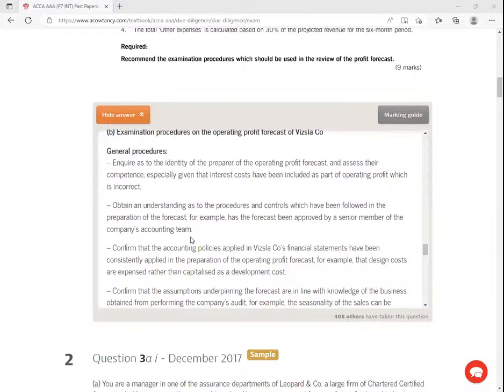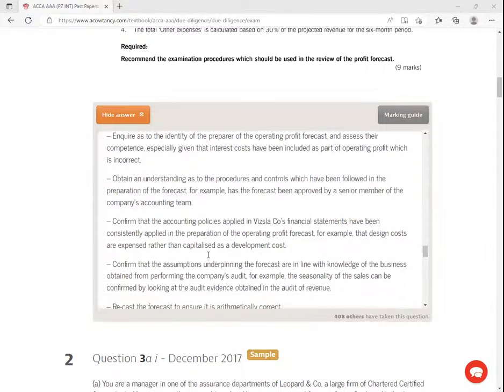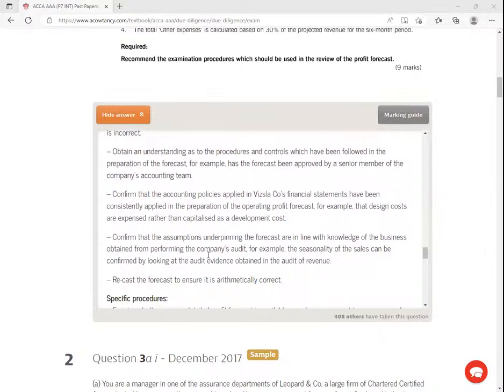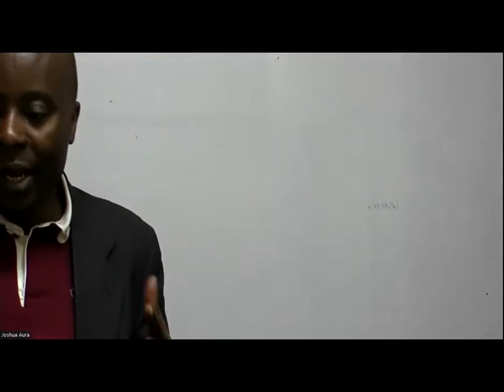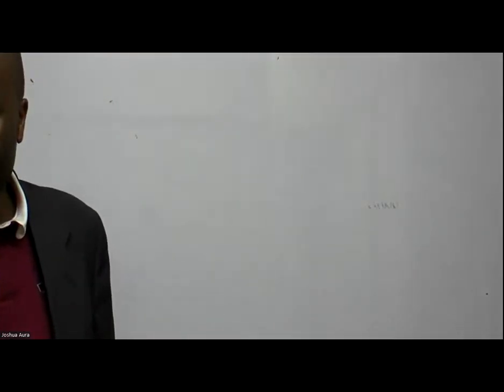signatures, right? Confirm that the accounting policies applied in the company's financial statements have been consistently applied in the preparation of the operating profit forecast. For example, that design costs are expensed rather than capitalized as a development cost. So you're saying, ladies and gentlemen, that even if there are forecasts, if there are areas where IFRS needed to be used, then we must use the IFRS accounting policies and ensure that they are consistent.